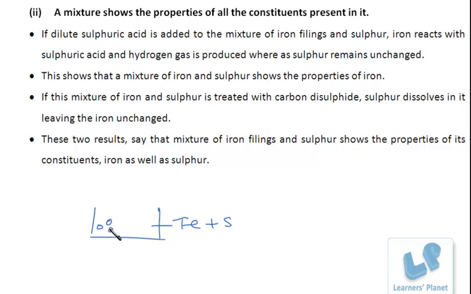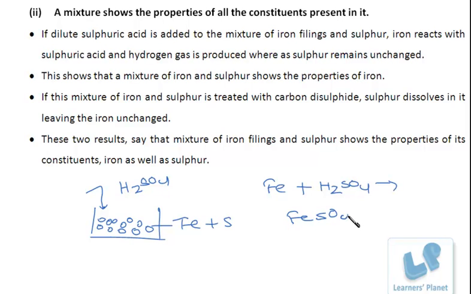This yellowish brown colored mixture. To this, what is added is sulphuric acid. Now, with this sulphuric acid, iron reacts, forming FeSO4, iron sulfate, and hydrogen gas is evolved. There is no need for you to remember this reaction. Just remember that iron reacts with sulphuric acid, and sulfur doesn't react with sulphuric acid.